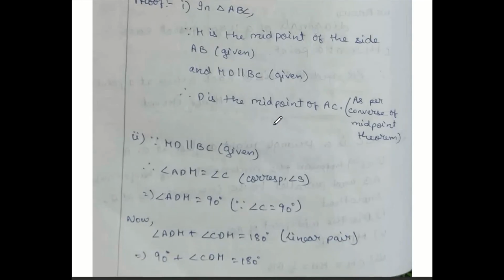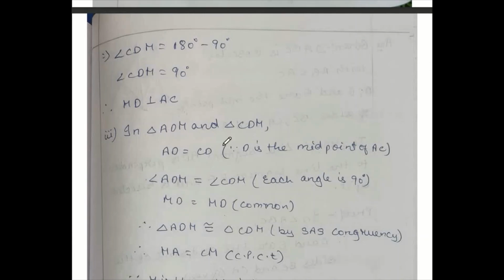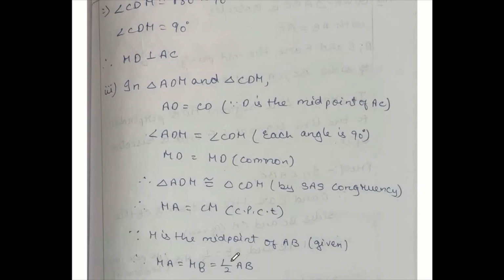Now to prove third one, I have selected triangle ADM and triangle CDM. AD equals CD since D is the midpoint of AC. Angle ADM and angle CDM, each angle is 90 degree. MD common. So both the triangles are congruent by side angle side congruency. If it is so, MA is equal to CM by CPCT.